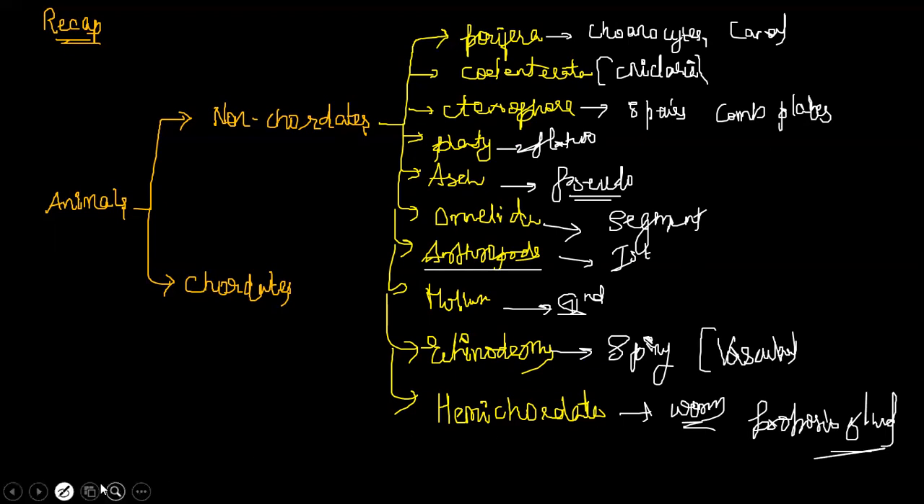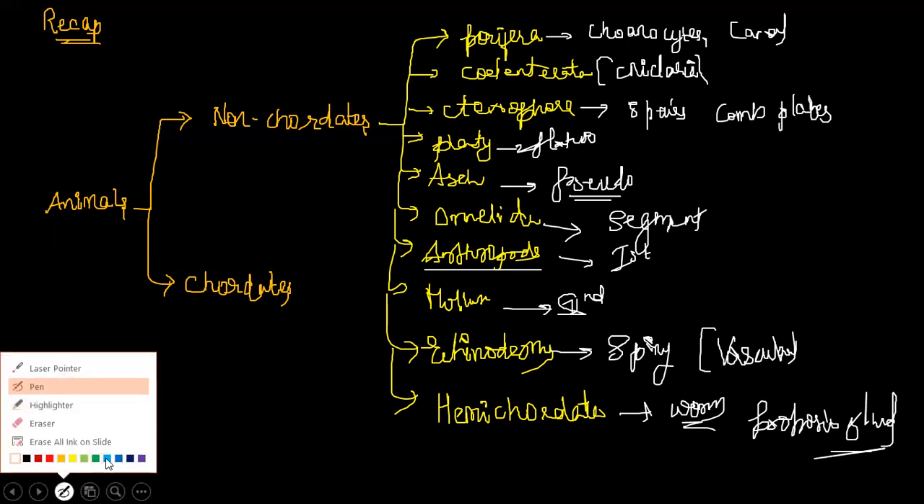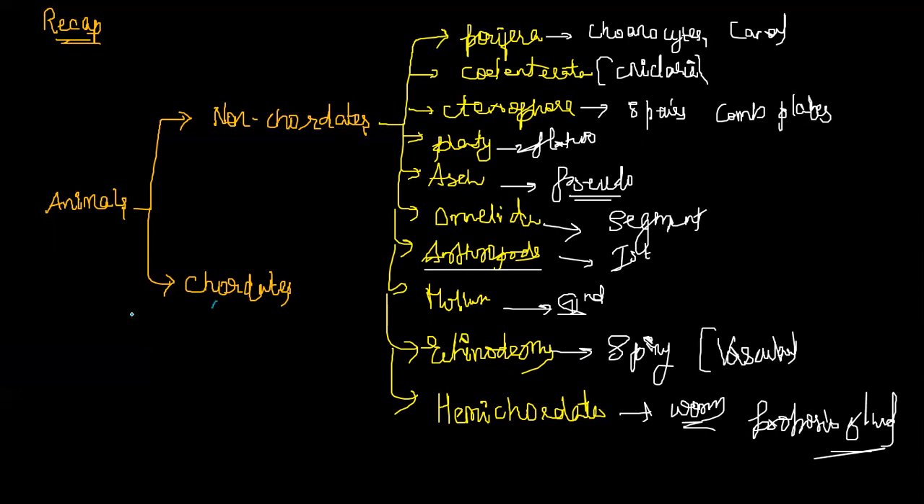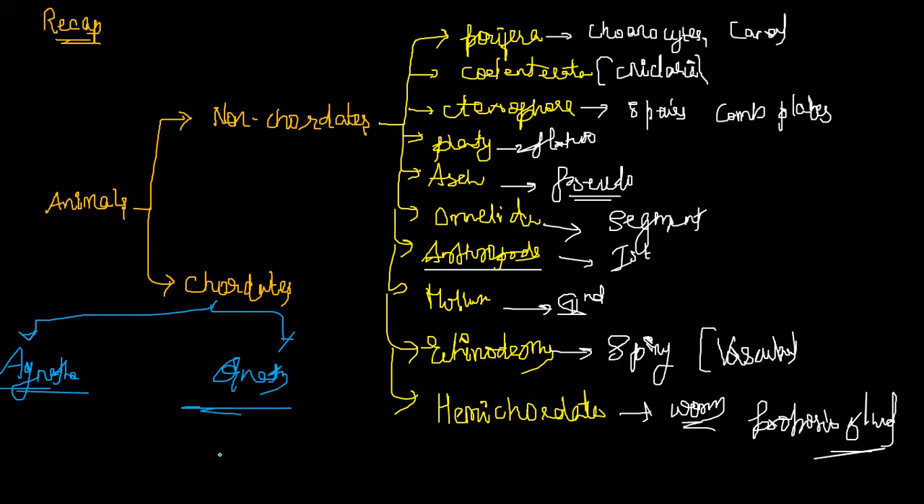So these are some of the examples which you have to learn. Next, phylum Chordata can be divided into Agnatha and Gnathostomata, which we have discussed earlier, towards the beginning of the chapter itself. Is it clear? Let me tell you one more important thing.